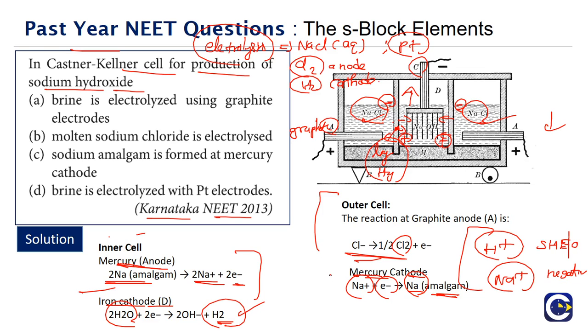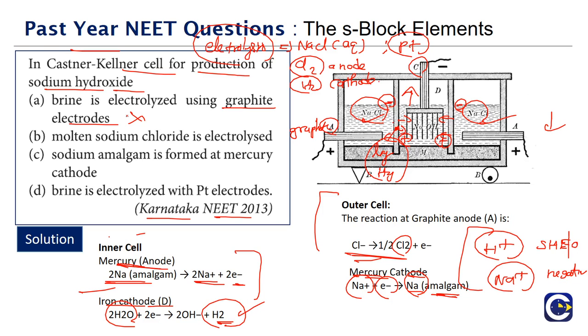What is option A telling us? Option A is saying that brine is electrolyzed using graphite electrodes. No, this is not correct. Why? Because the electrodes are not all graphite electrodes. In the outer cell, the anode is graphite and the cathode is mercury. In the inner cell, mercury plays the role of anode, and the cathode role is played by the iron.